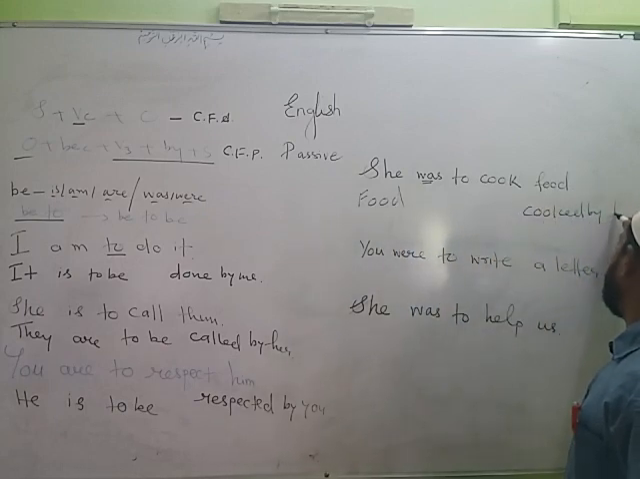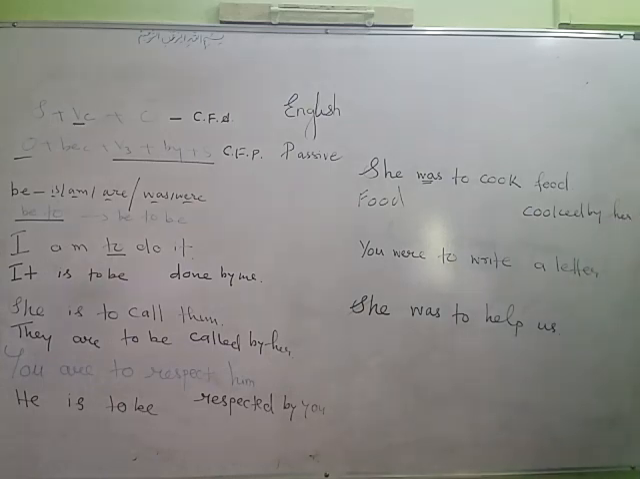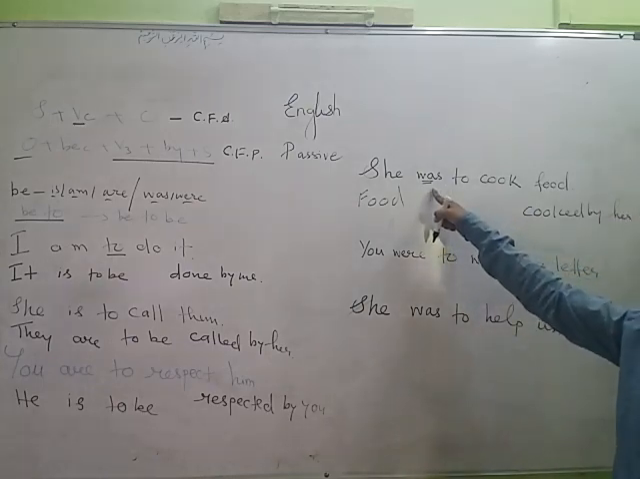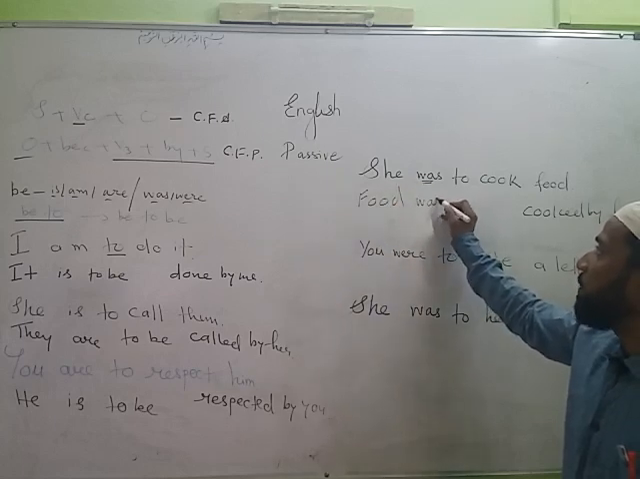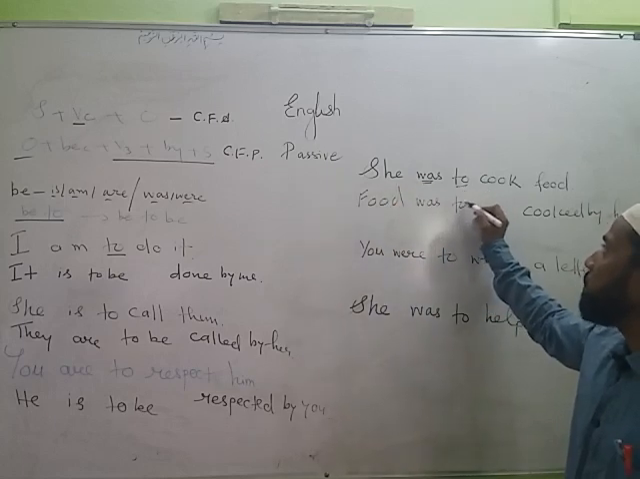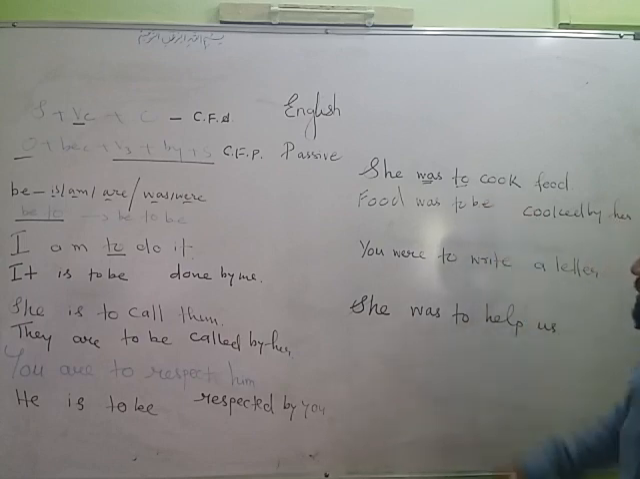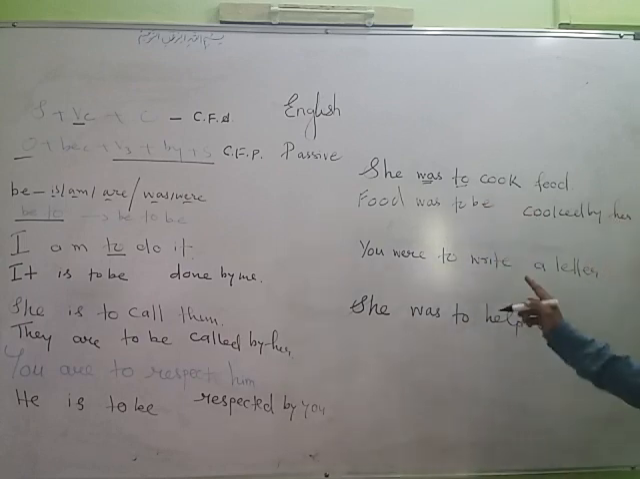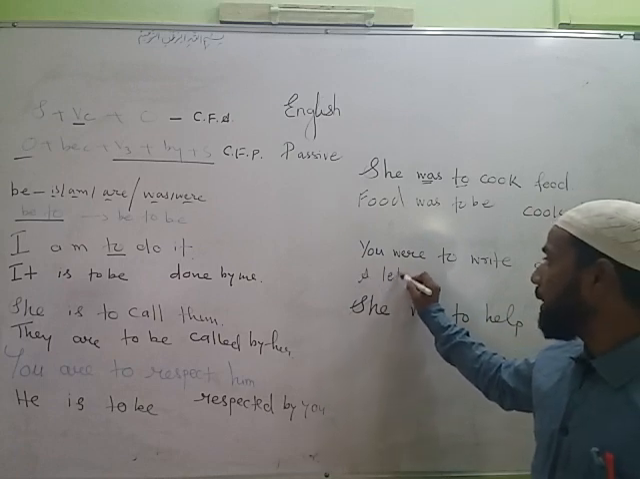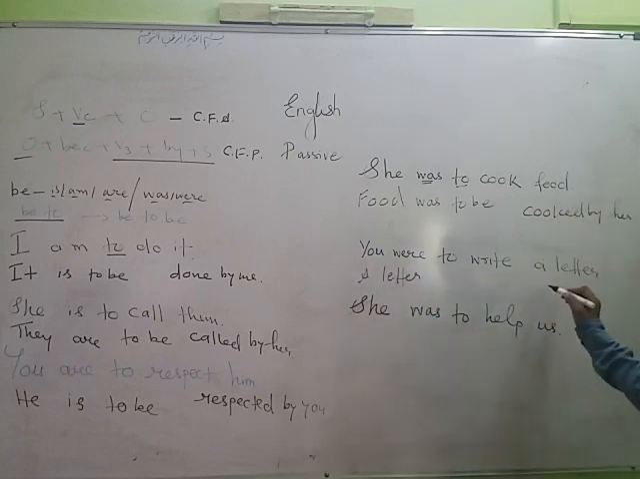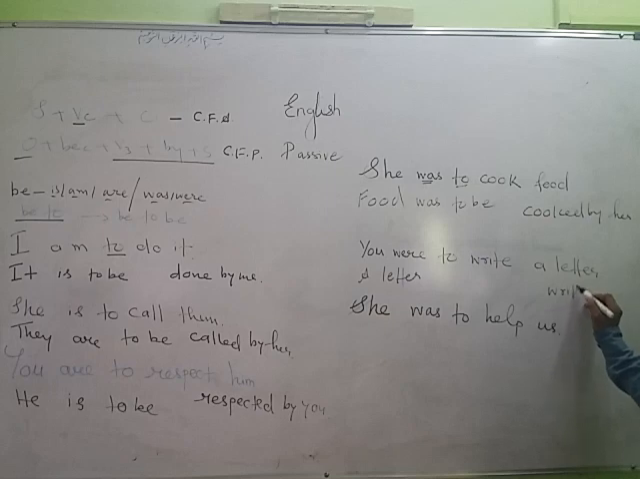by, she becomes her. Now you can see here was used because she was singular. Again food is singular, so was will be used, and the passive voice of to cook will be to be cooked. Next sentence, you were to write a letter. A letter is the object, it will be brought in the beginning, space, third form, written by you.